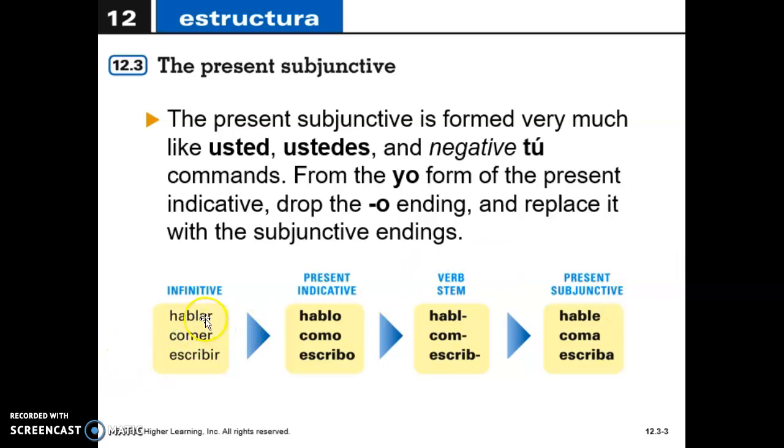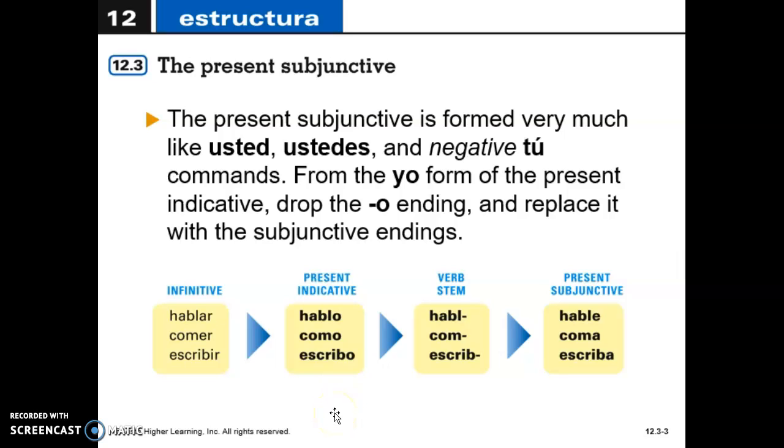So, hablar will drop the AR, comer will drop the ER, and escribir is going to drop the IR. So we're going to be left with a stem that we have used before in unit, lesson 1, with my simple present verbs.